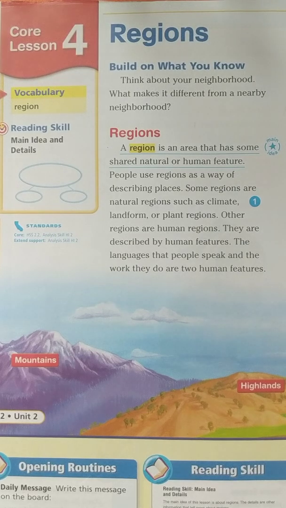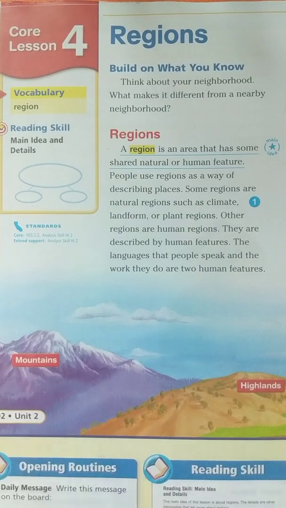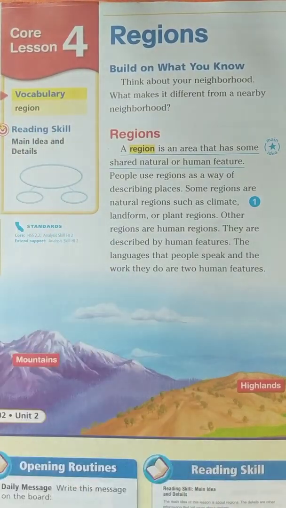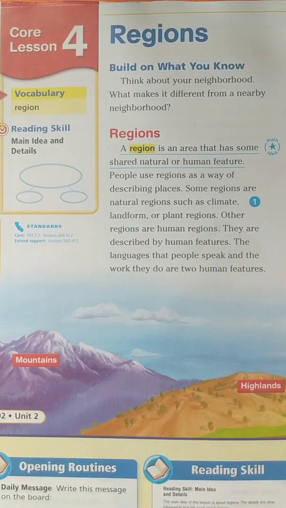We're going to be reading in our social studies, so you should have your book out and open on page 92. You're following along with me, reading in your own book while you're listening to the video and maybe answering questions in the video about what we're talking about. Today's lesson is going to be on regions, and that is our vocabulary word for today as well. So we'll talk about that when we get to the paragraph. Go ahead and get your fingers on, ready to read.